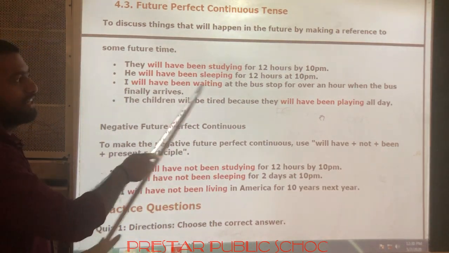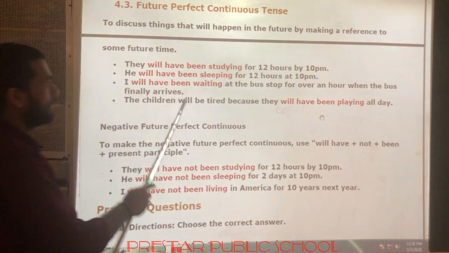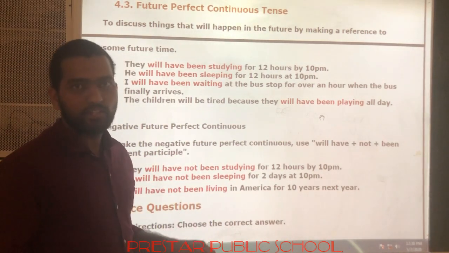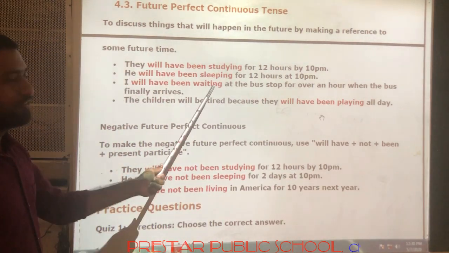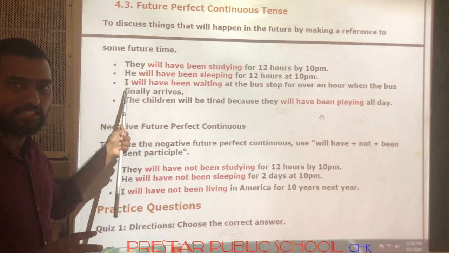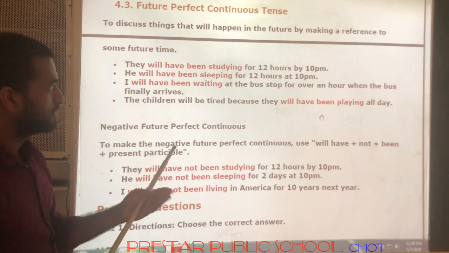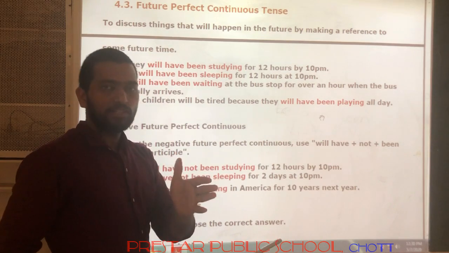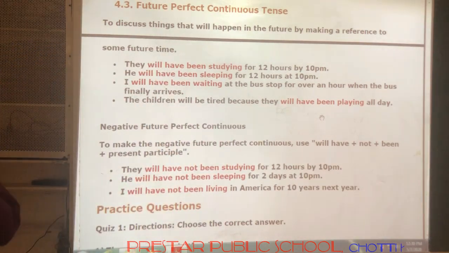Next, I will have been waiting at the bus stop for over an hour when the bus finally arrives. Means first of all the action will be going on in the future. Okay, that is the first point. And what will be that action? I will have been waiting, means the action is waiting. In the future, the subject will be doing some action for a period of time. Up to what time? Up to when the bus arrives. Up to when the bus arrives, we will do some action. What is that? Waiting. Okay. In these cases, we use future perfect continuous.